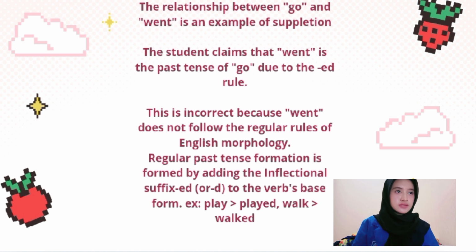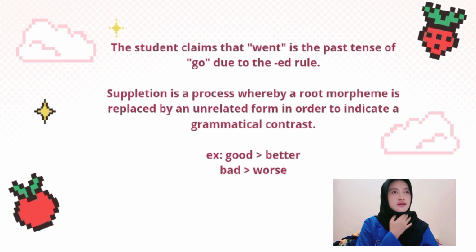Regular past tense is formed by adding the inflectional suffix ed or d to the verb base form. For example, play, played; walk, walked. Suppletion is a process whereby a root morpheme is replaced by an unrelated form in order to indicate a grammatical contrast. For example, go, went; good, better; bad, worse.